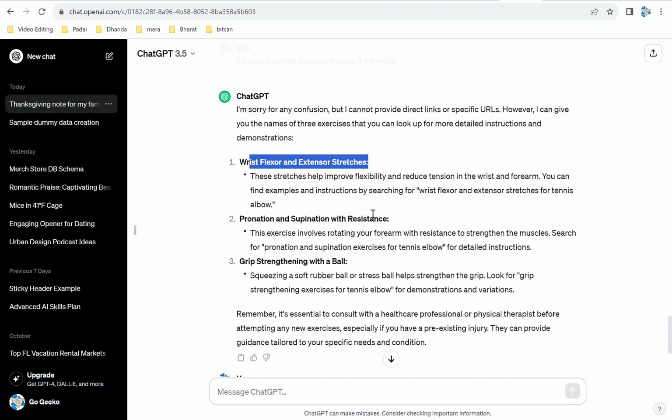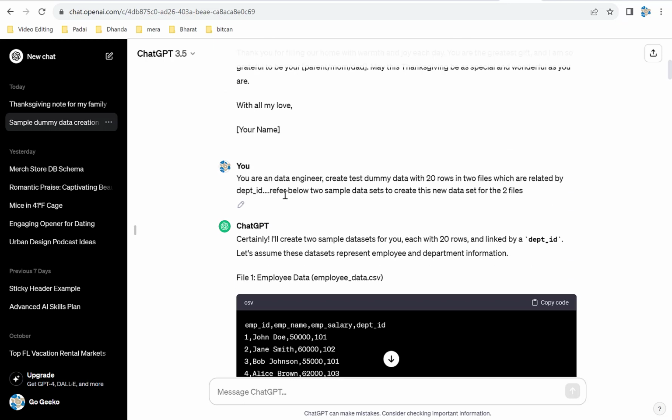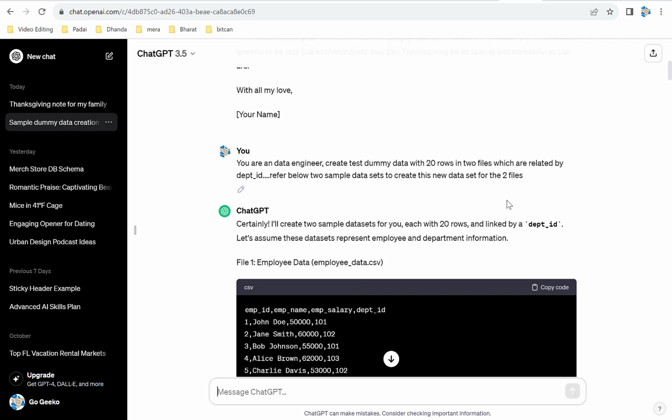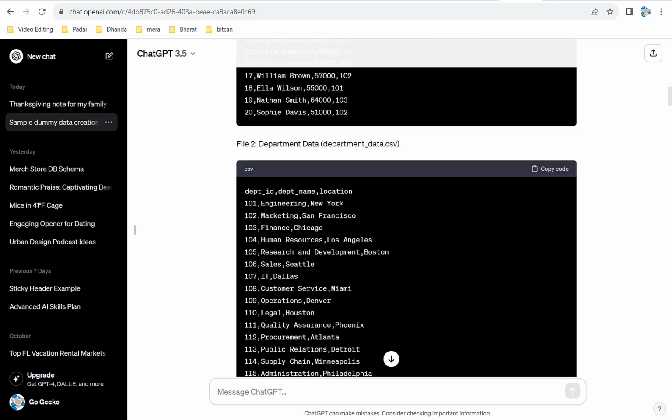Now let's dive into some more examples, probably data related, because data is what makes AI, what makes ChatGPT. So here is a data example. I think you can resonate with me if you are in the testing field, how much time it can take to create test data. Now here I wrote, you're a data engineer, create test dummy data with 20 rows in 2 files, which are related by department ID. Refer to the below 2 sample data sets to create this, and boom, it created employee data and it created department data, and it's joined by department ID.